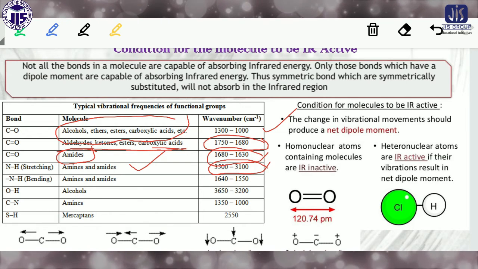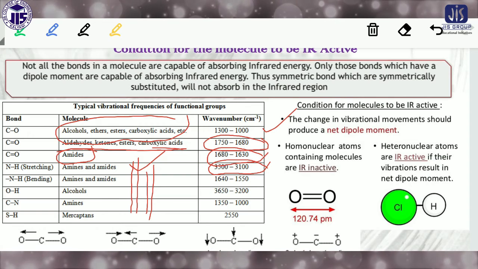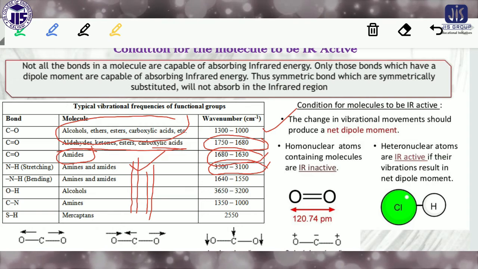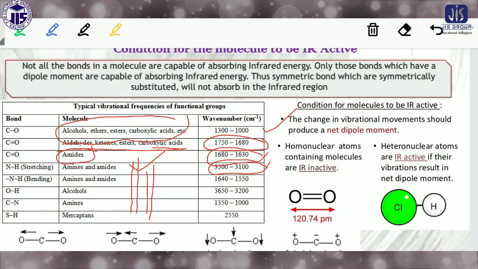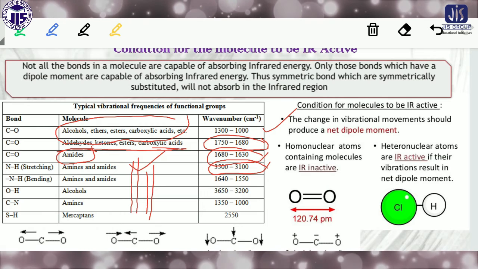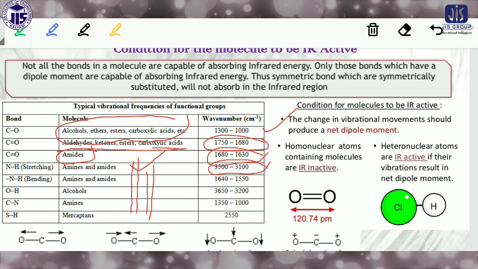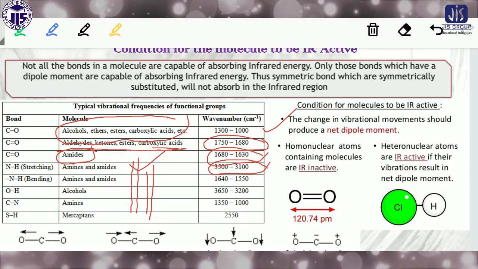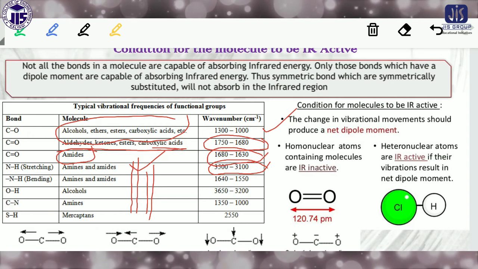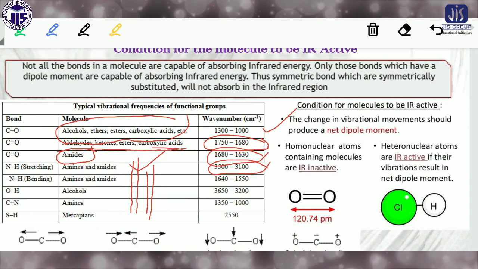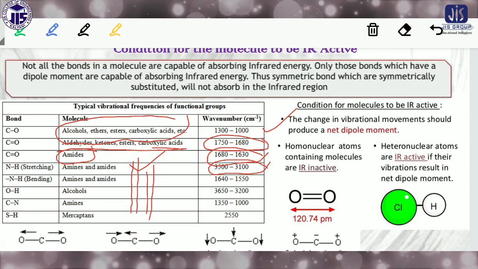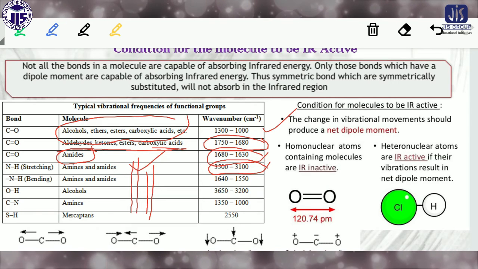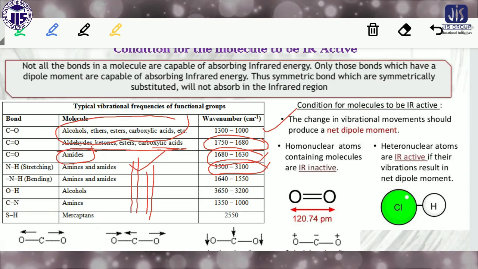This is just an example. There is a long list, or chart, available for the individual groups and the ranges of their peaks. So if you get a peak in this region, you have to understand that in this unknown sample there is a chance that this type of group may be present. Clear? This is the application side. The beauty of spectroscopy is that it is used for the identification of unknown samples. In this way, we understand which groups may be present.